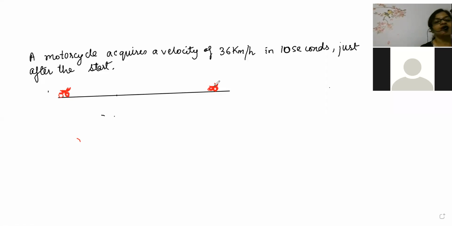So it took 10 seconds for Vineet. Initially, his velocity was 0. And in 10 seconds, now his velocity is 36 kilometer per hour.